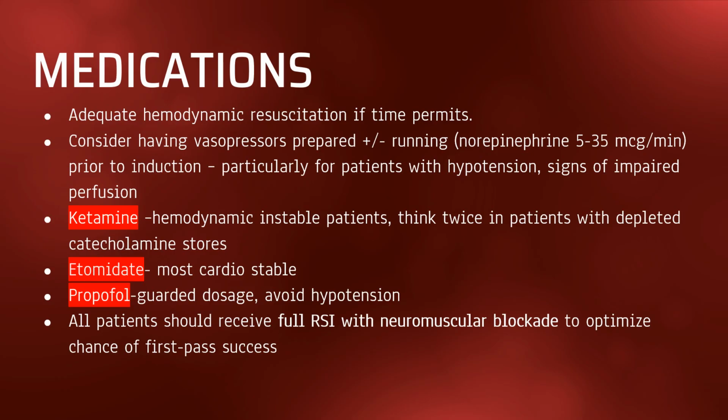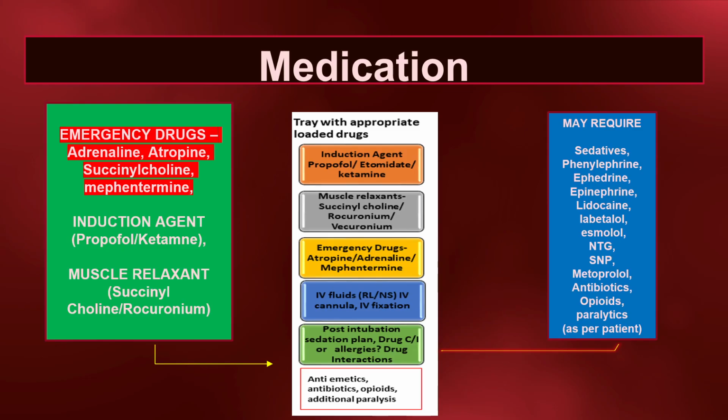Considering the induction agent, ketamine is recommended in a hemodynamically unstable patient. Cardiostable etomidate is preferred for cardiac instability, and propofol should be used in guarded dosages to avoid induction-induced hypotension. Some patients may also require phenylephrine, ephedrine, epinephrine, labetalol, esmolol, nitroglycerin, metoprolol, antibiotics, opioids, and paralytics depending upon the need. Only drugs which patients would require should be placed in the tray.